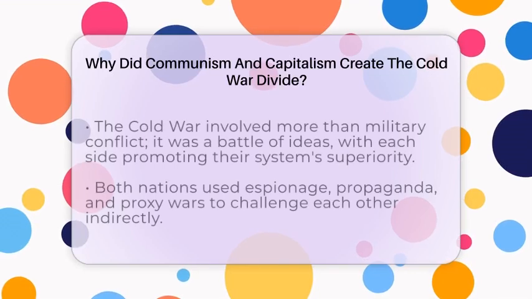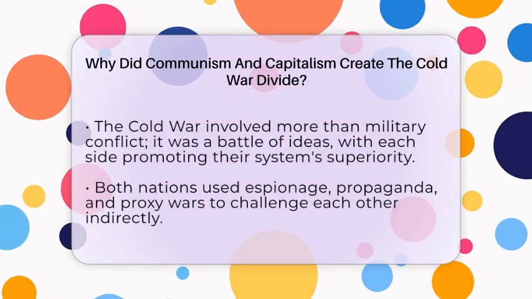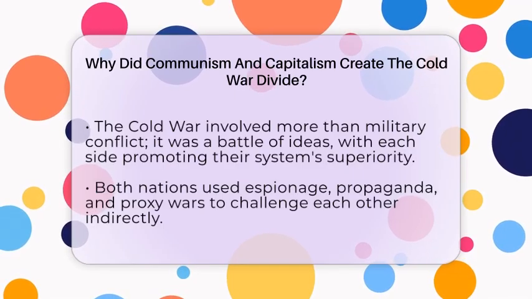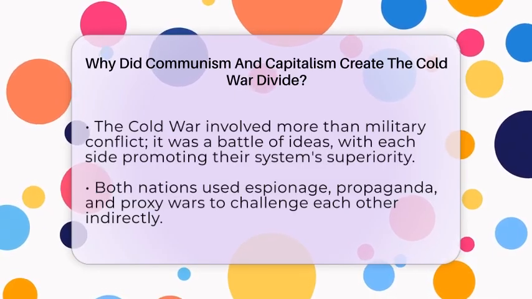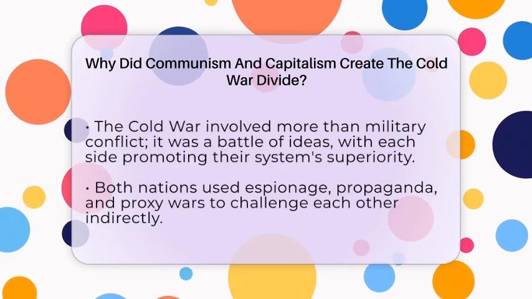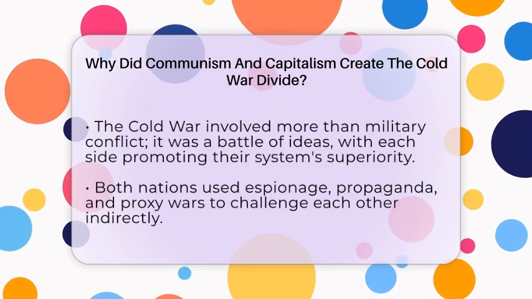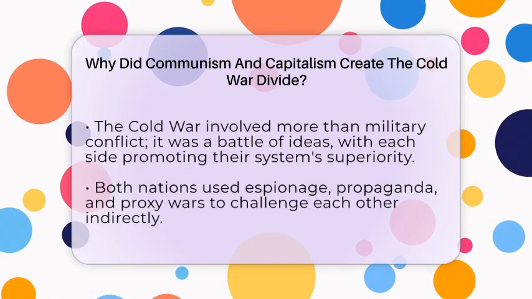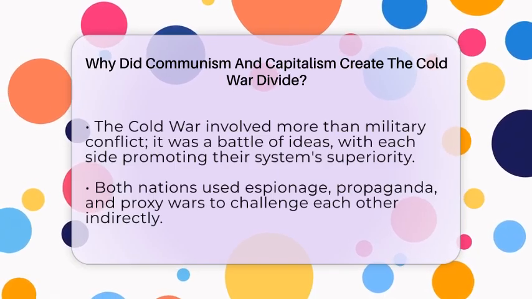Economics played a big role in the divide. The United States launched the Marshall Plan, giving aid to rebuild Western Europe and promote capitalism and democracy. The Soviet Union didn't accept this aid because they saw it as a way for the United States to control other nations. Instead, they created the Molotov Plan to support communist countries in Eastern Europe. This economic split made the division even clearer, especially in Germany and Berlin, which was divided into a capitalist West